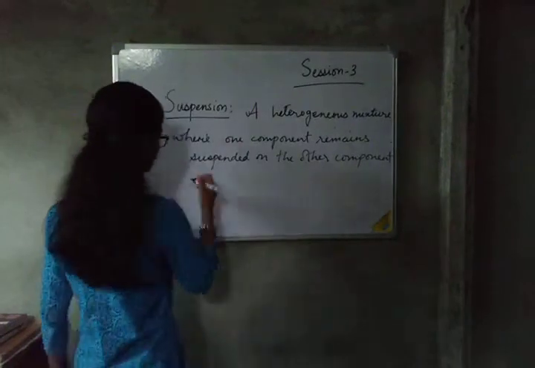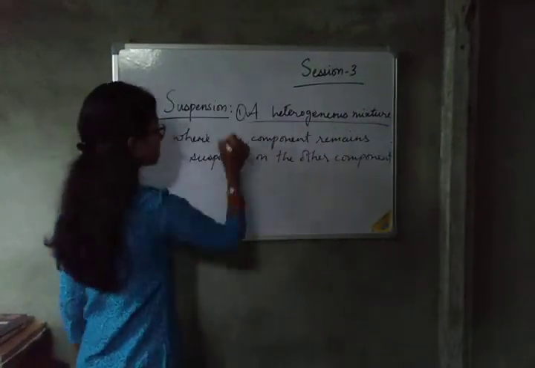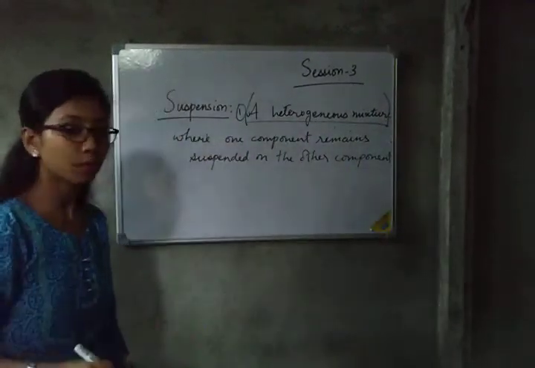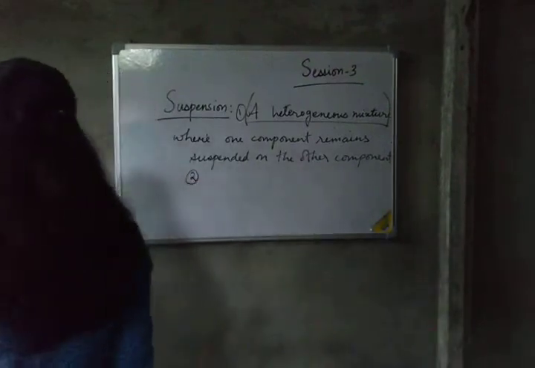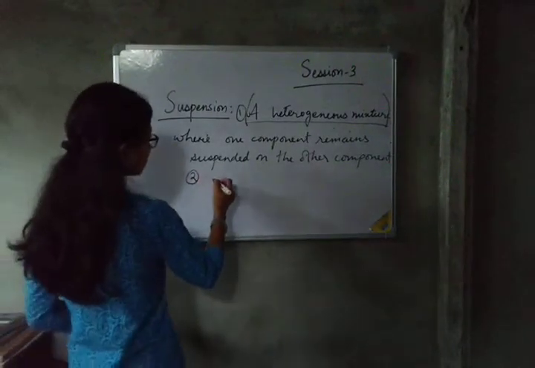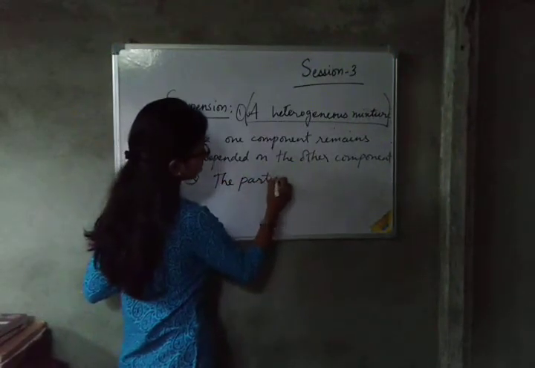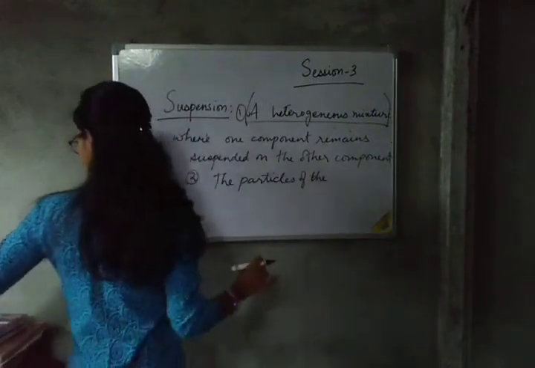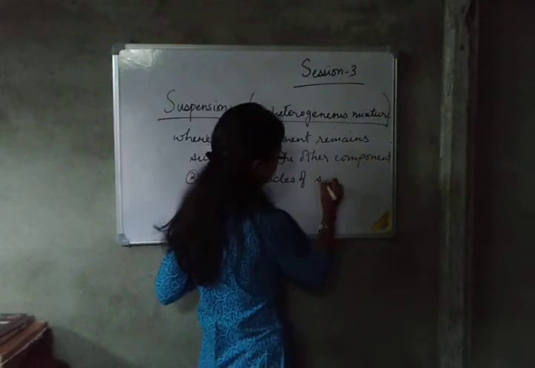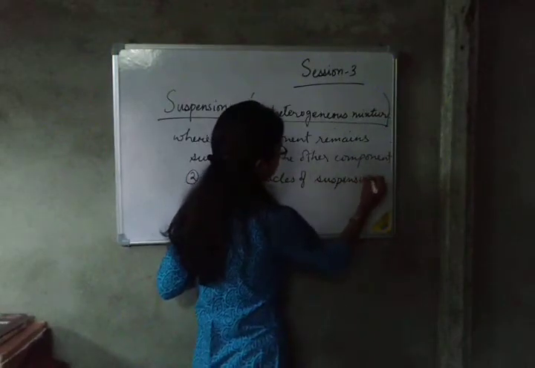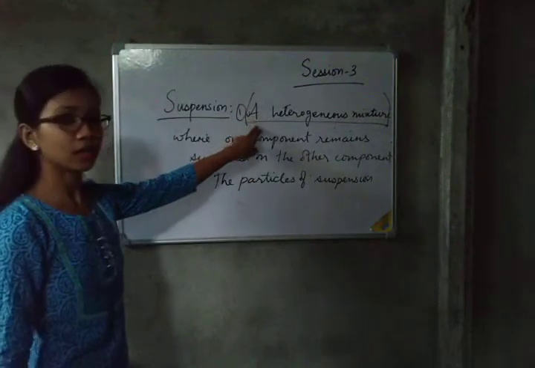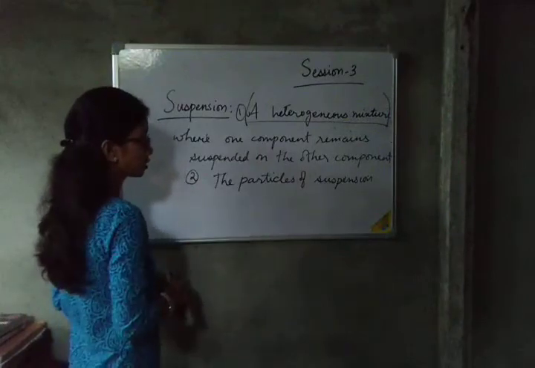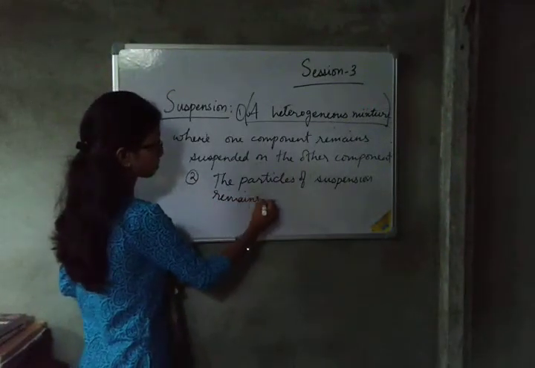Now what are the properties of a suspension? The first property of a suspension is that it is a heterogeneous mixture. You can write only this, it is a heterogeneous mixture. So this is one of the properties. And the second property, the particles of suspension remain suspended. No need to write these things again in the second property, but you have to write that the particles of suspension remain suspended.